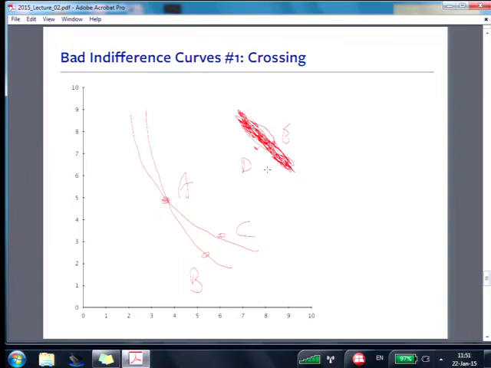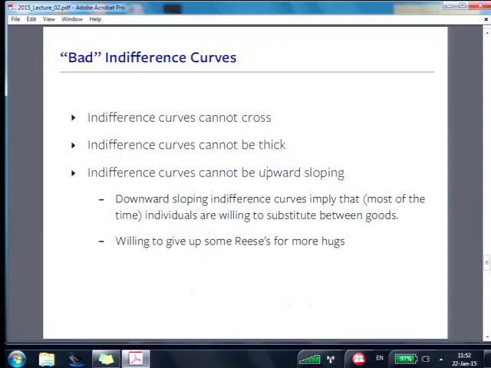So they can't be thick. So they're microscopically thin. You can't have 2 points on the same indifference curve, one over another, which is what thick would imply. You can't have them thick. I never saw anyone try to draw them thick, actually. And we already proved they can't be upward sloping.